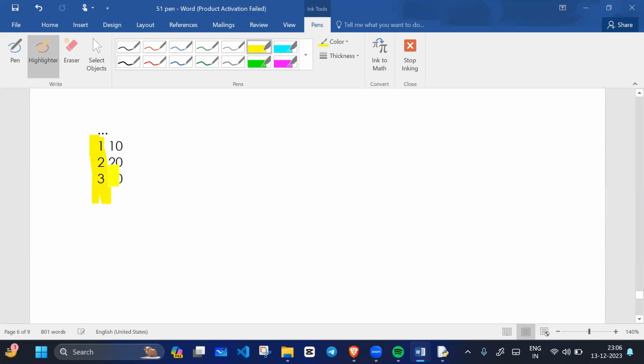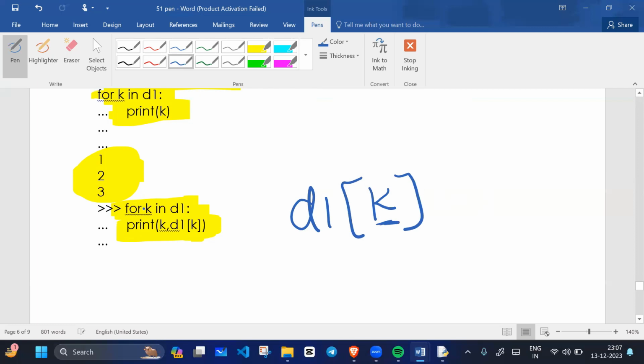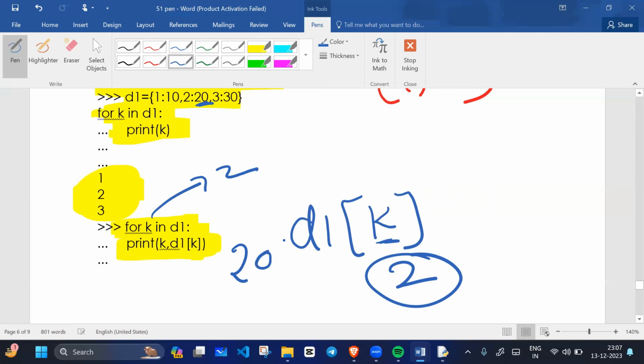So like this the key will print and its respective value will print. K value is like 2, so here 2 will come. 2 is associated with which value? 20. So 20 will print like this.